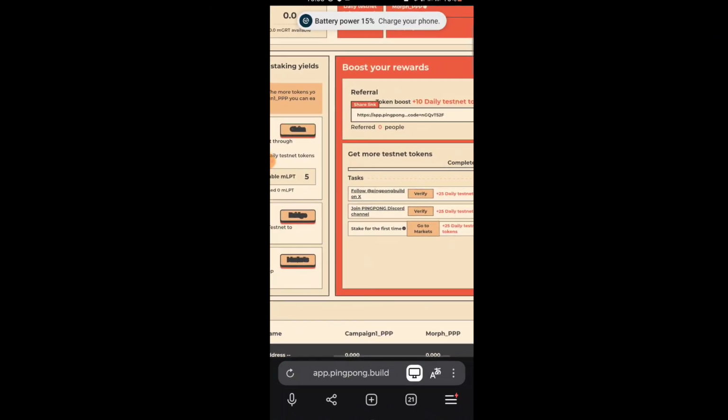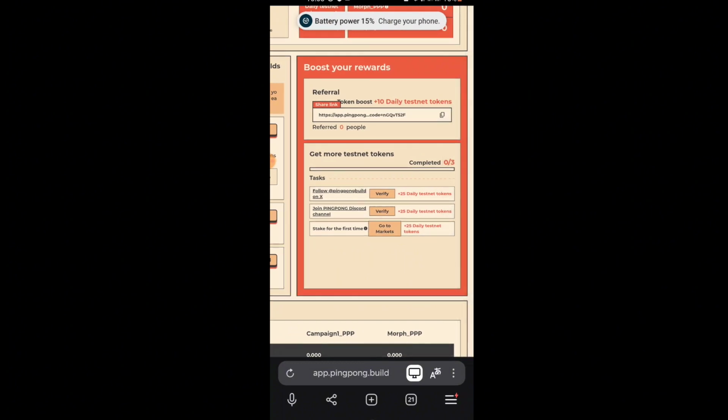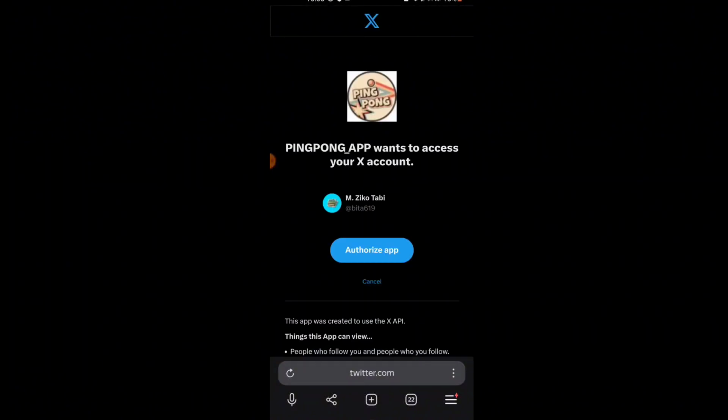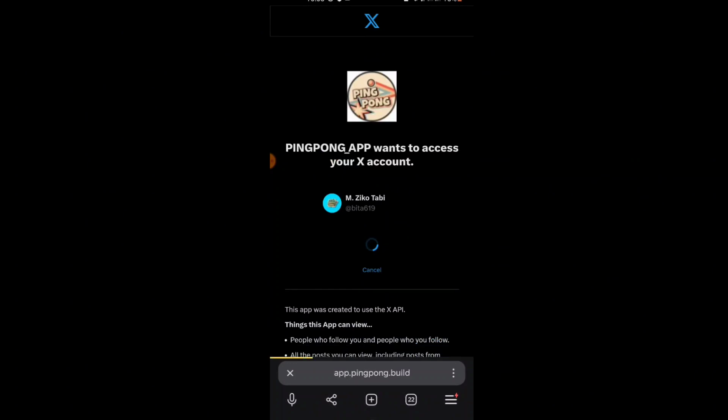You need to accomplish some tasks like Twitter, Discord, and after that you need to stake. Click on this verify button after following them on Twitter, and after that it will be verified. And you will get some points on there.